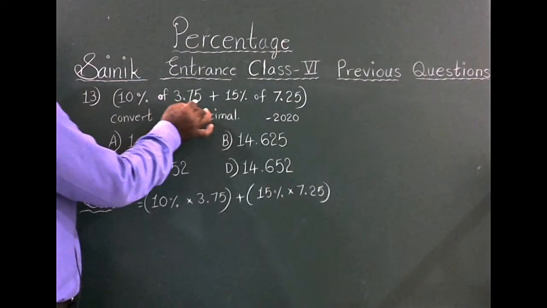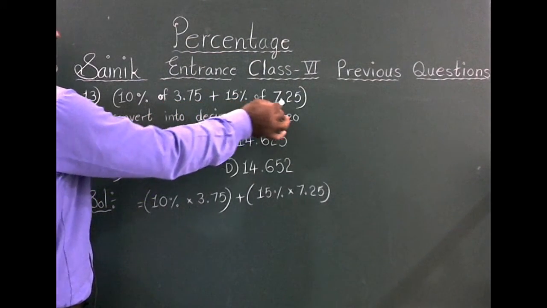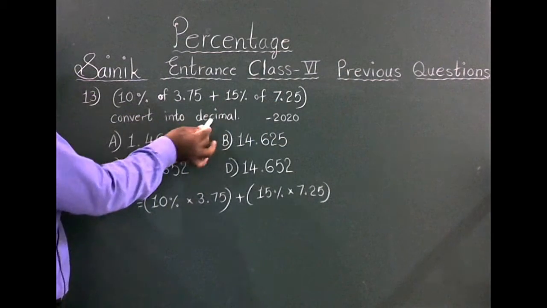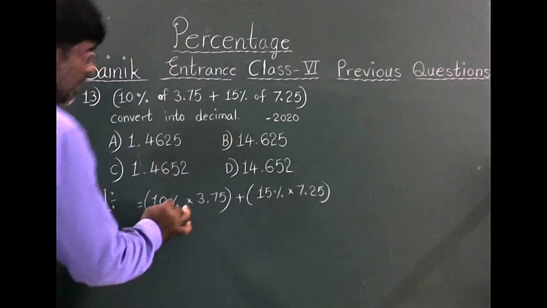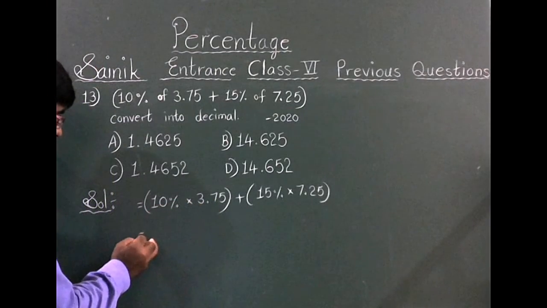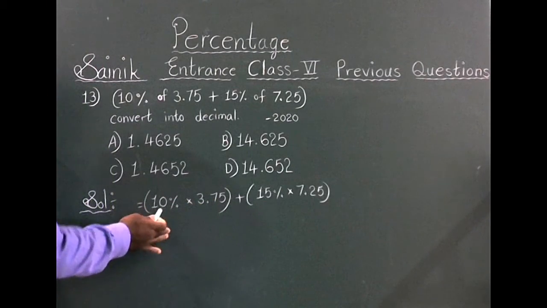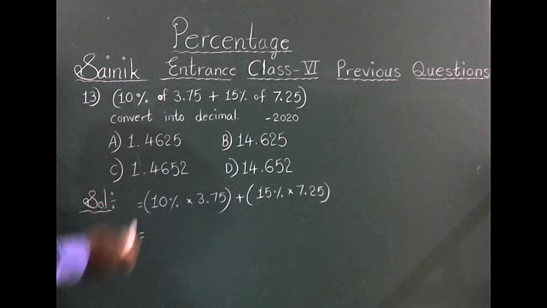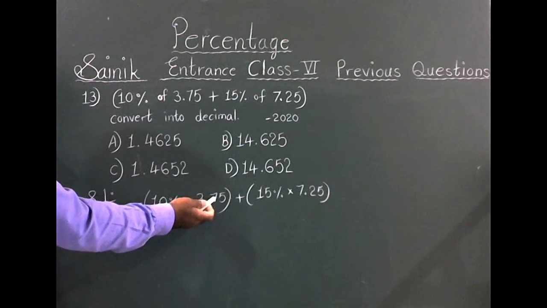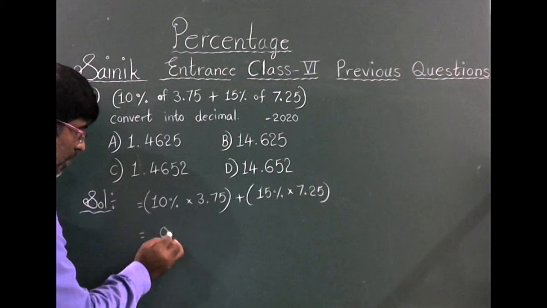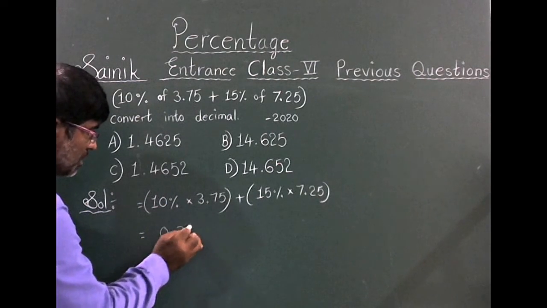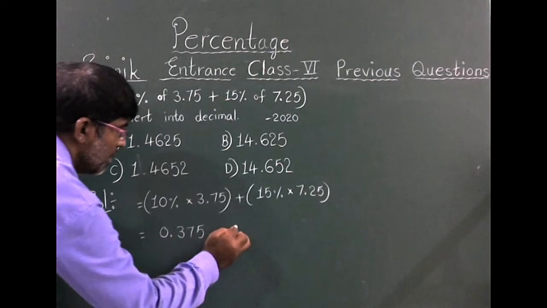10% of 3.75 plus 15% of 7.25, convert into decimal. This problem was asked in the year 2020. 10% of 3.75 is nothing but 10 by 100, which is 1 by 10, into 3.75. The decimal point moves to the left side, that is equal to 0.375.